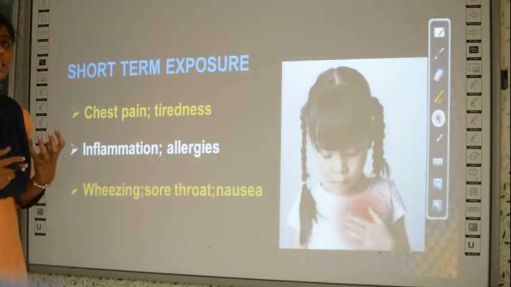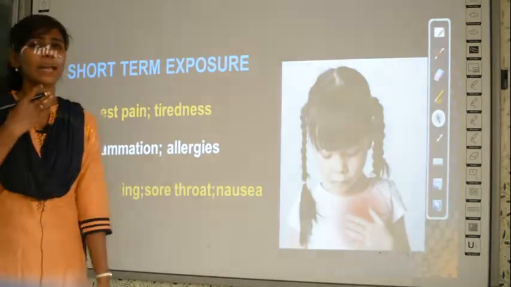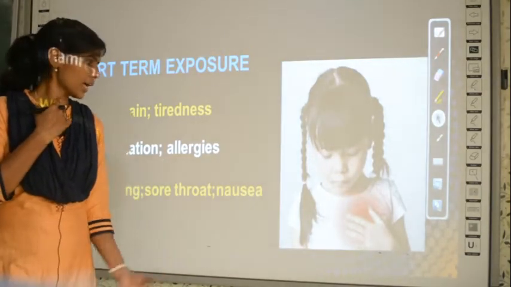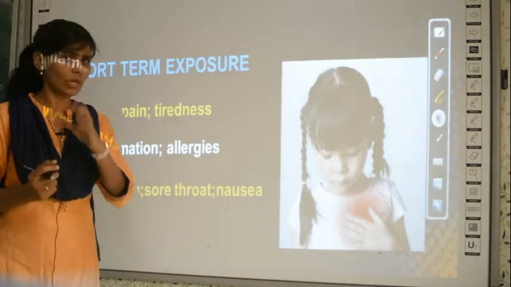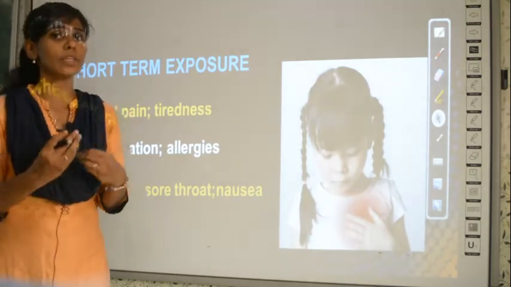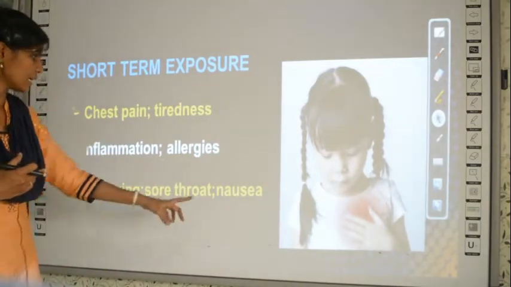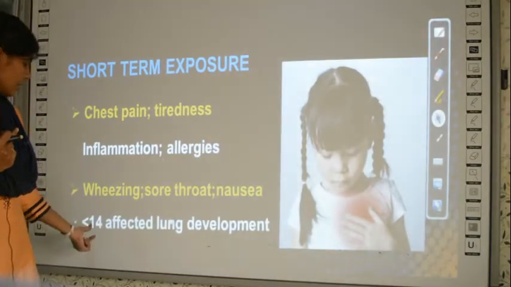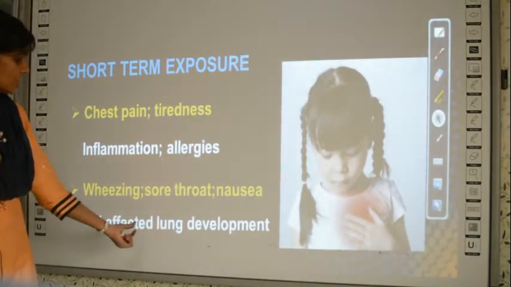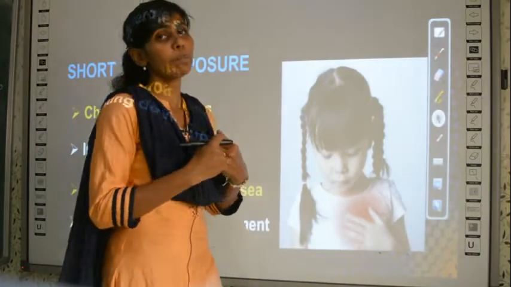And then wheezing, that is you cannot breathe properly, and sore throat. Sore throat means you will have pain in the throat, and nausea means feeling like vomiting. You will not actually vomit, but you will have the feeling that you have to vomit. And children less than 14 years of age, if they are exposed, their lung development will become very poor.